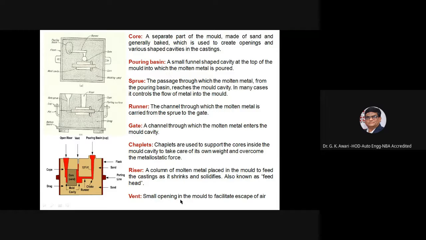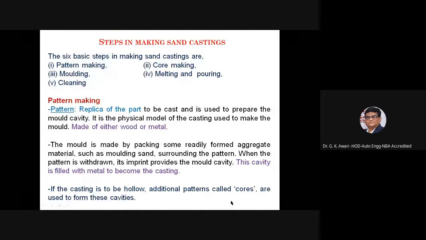It is a small opening in the mold to facilitate the escape of the air. Now let's see what are the steps in making the sand casting. So sand castings are being made in 6 basic processes. Like first one is nothing but the pattern making. Second one is nothing but the core making. Third one molding. Fourth one melting and pouring. And the fifth one cleaning.